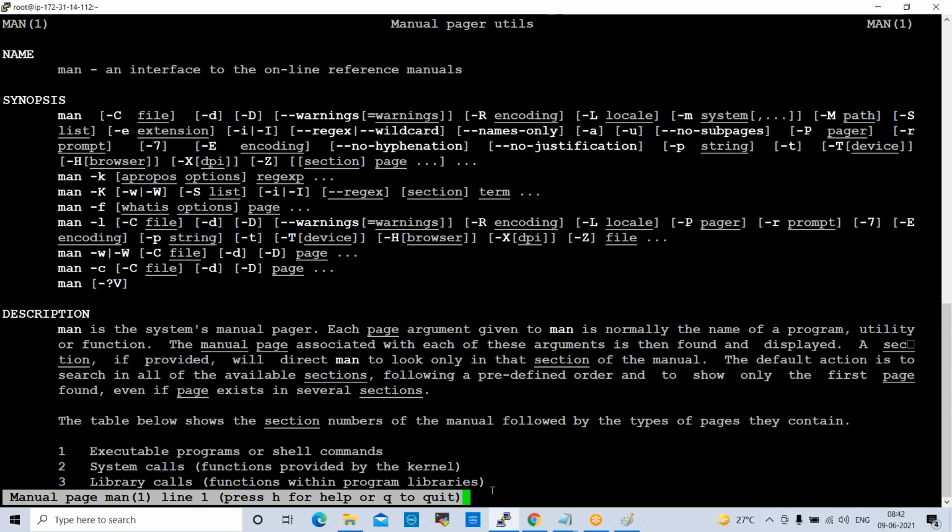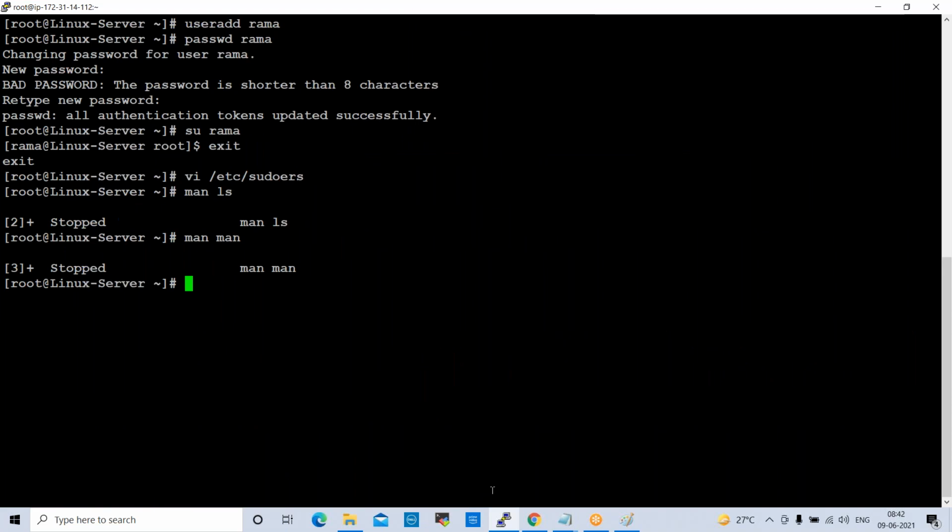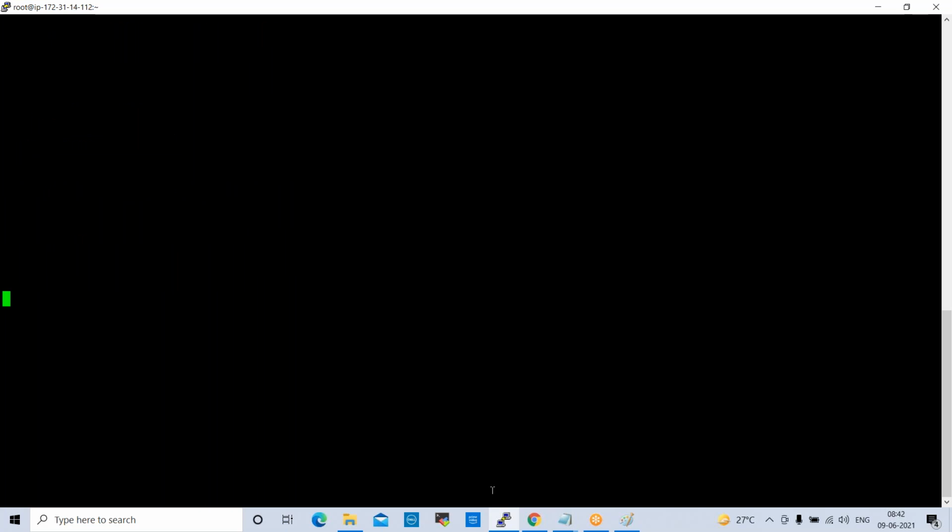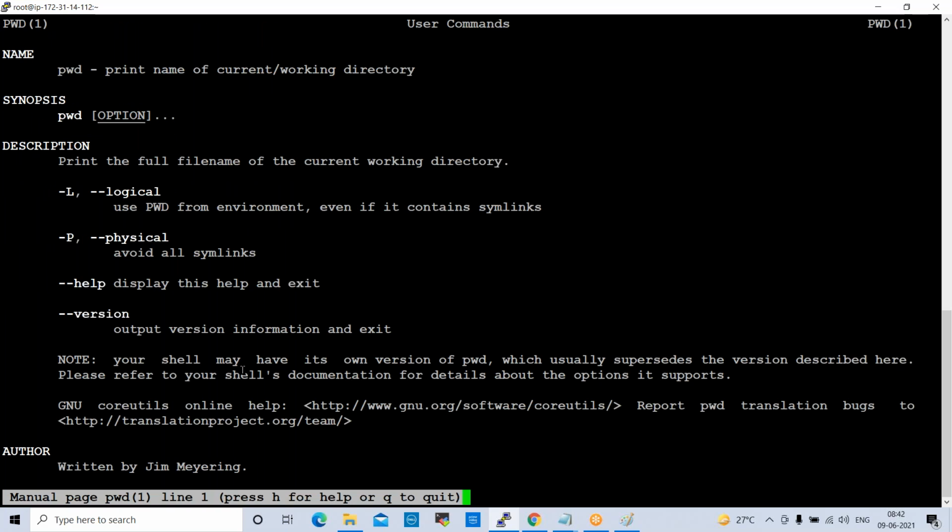And pwd, if you want to check pwd help, it will show you pwd help. Ctrl+Z, man pwd. See here, it will show you pwd help. Like this, whatever command you want to learn, and what are the options available with the command, you can use man space command name. It will show you details about the command.